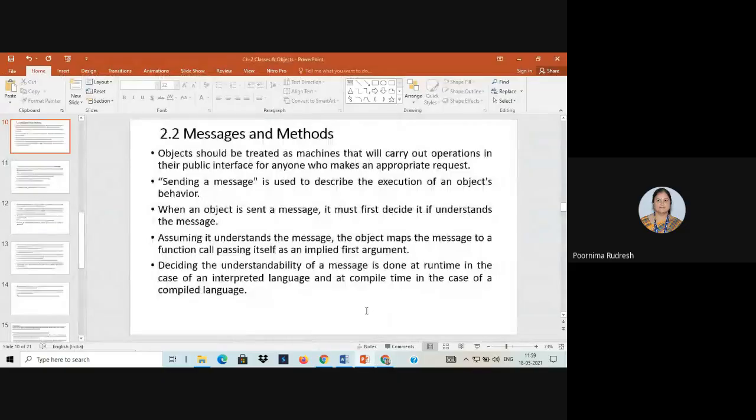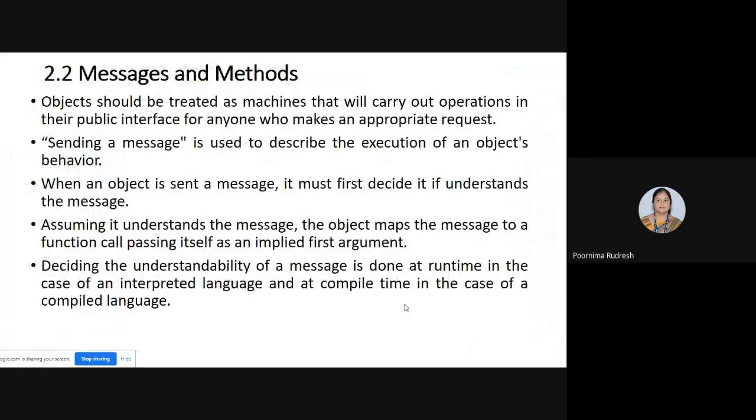So in the last class, I was explaining the messages and methods, right? So what is a method? What is a message I explained? I explained about the intraclass and interclass overloading. Once again, we'll see the brief about messages, and afterwards we'll see what is a method, and we'll see the examples.